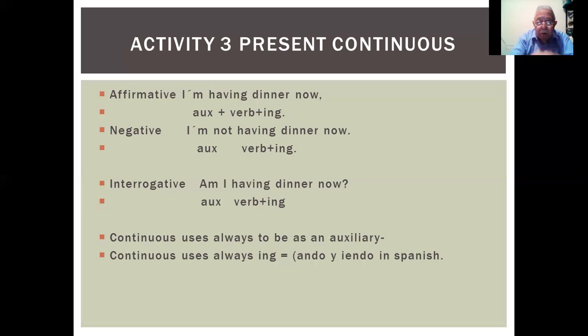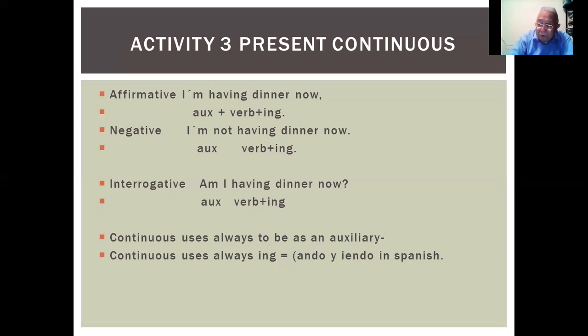So we say, am I having dinner now? Okay, and then we use the auxiliary plus the verb plus ing. Am, just the auxiliary. Having is the verb. Am I having dinner now? Okay, the continuous tense, you see, uses always to be as an auxiliary. Okay, and the continuous tense uses always ing, ando y yendo in Spanish.